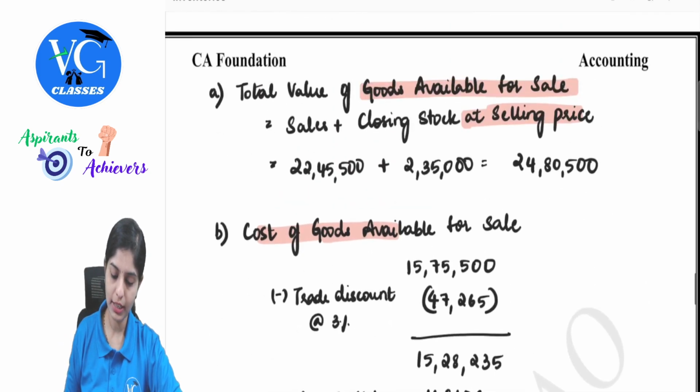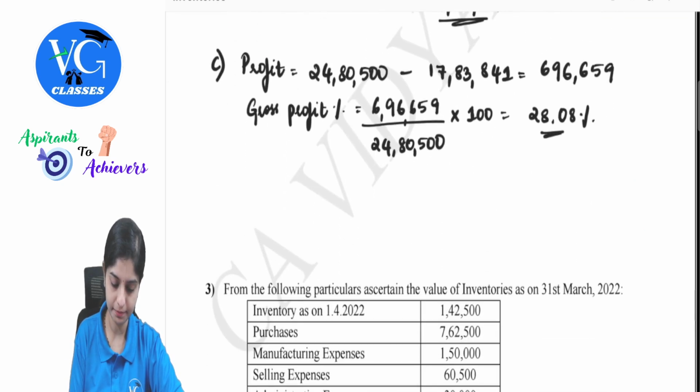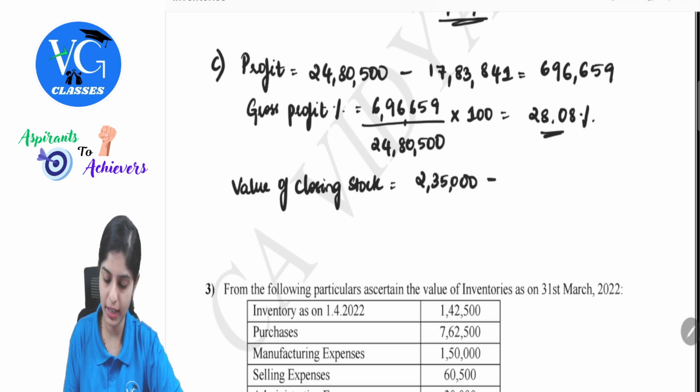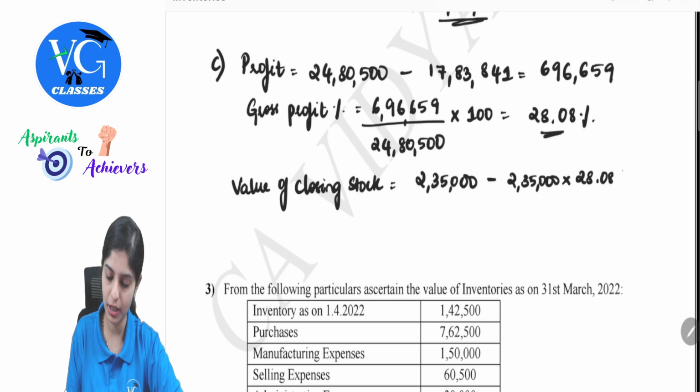So, closing stock at cost. 2 lakh 35,000 minus, because I am removing this, 2,35,000 into 28.08 percentage.